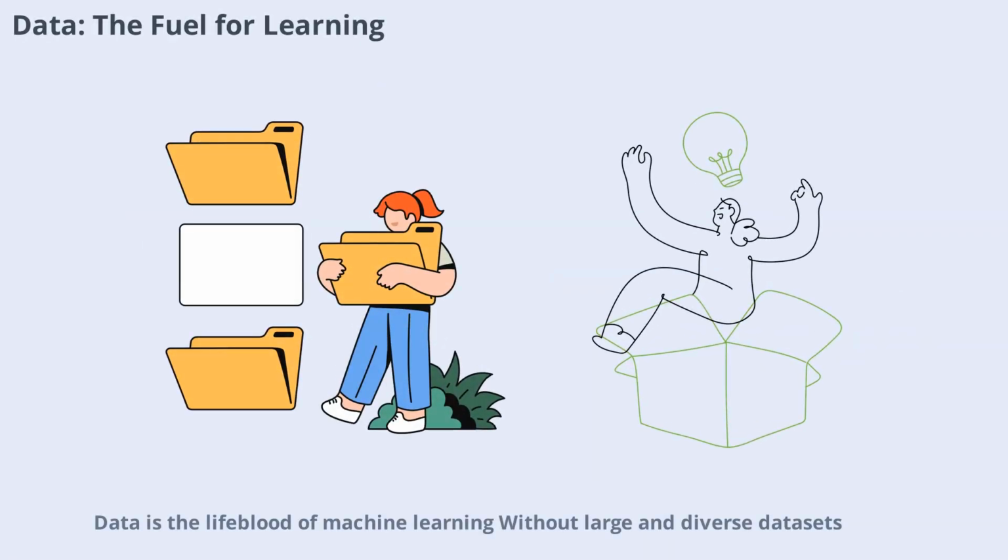Data is the lifeblood of machine learning. Without large and diverse datasets, machine learning algorithms cannot learn effectively. In narrow AI, the quality and quantity of data directly impact the system's performance. For example, a voice assistant trained on a wide range of accents and languages will perform better than one with limited data. Collecting, cleaning, and organizing data are essential steps in building robust narrow AI applications.